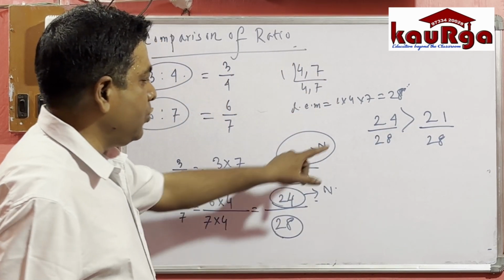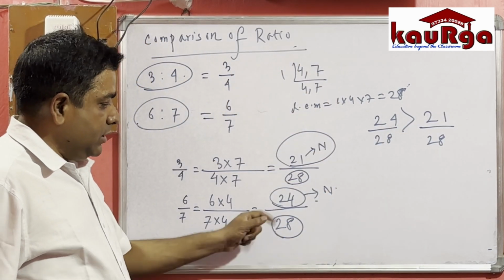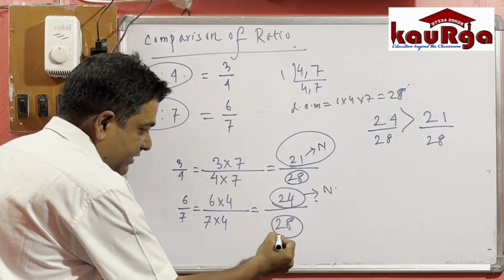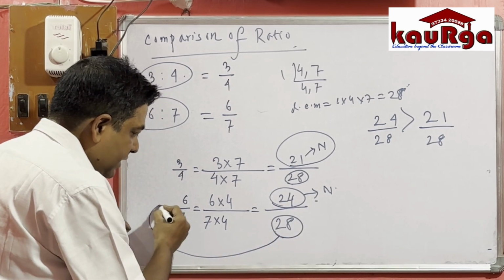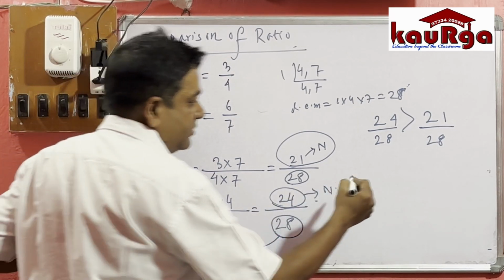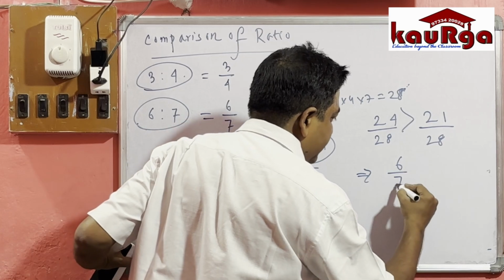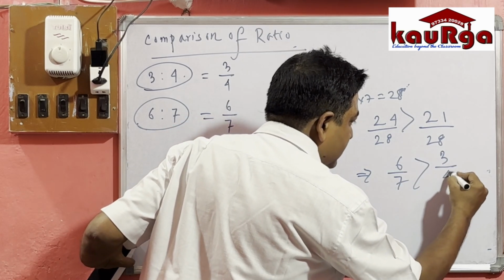So 24 by 28 was originally 6 by 7. So we get 6 by 7 greater than 3 by 4.